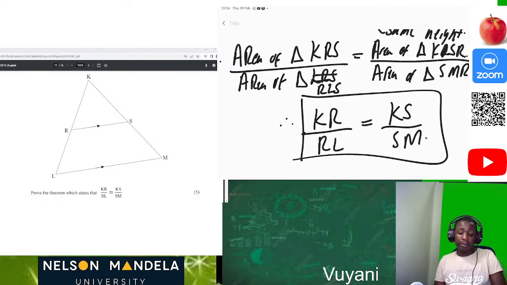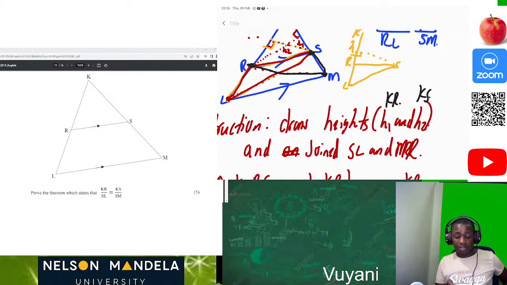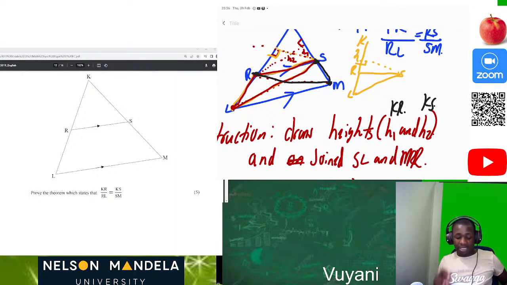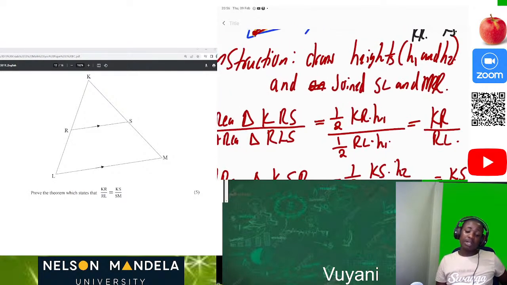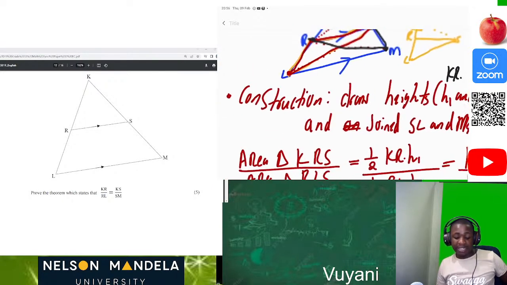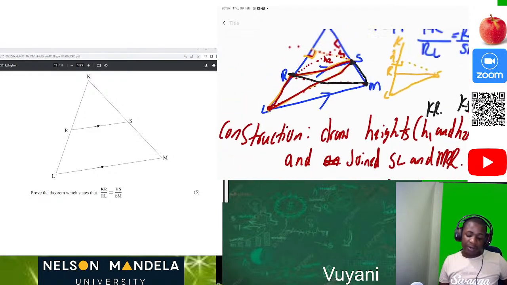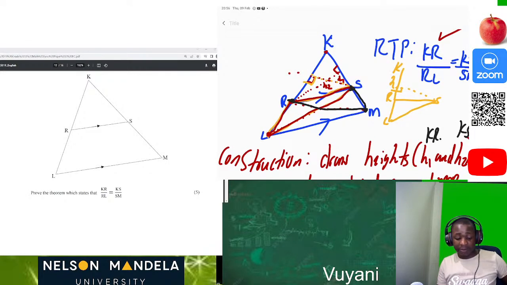Just to highlight the most important parts, the first thing which we did was the construction. After we constructed, we joined SL as well as MR. Then we calculated the area of the different triangles. We had four triangles here. We said the area of triangle KRS is half base times height.